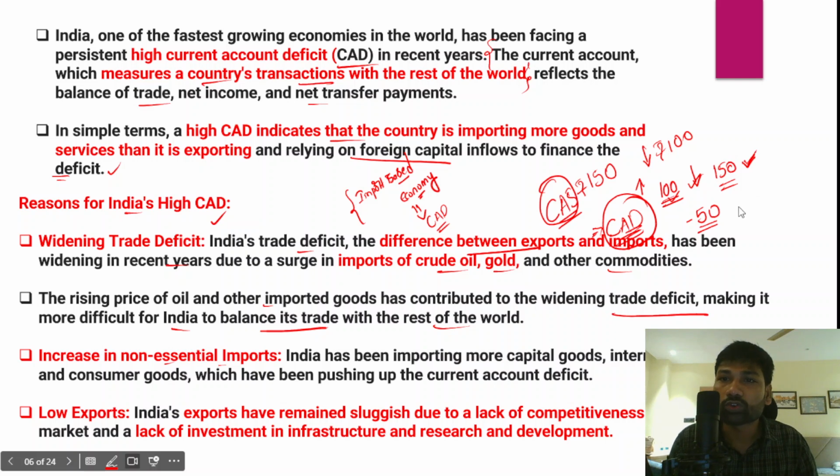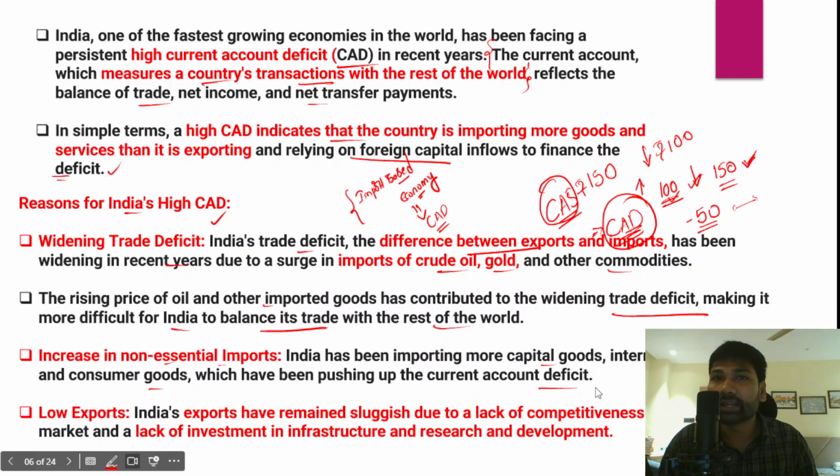That would further widen the trade balance between India and the rest of the world. So we have been importing more capital goods, intermediate goods and even consumer goods, and all these factors have been further widening the current account deficit of India.